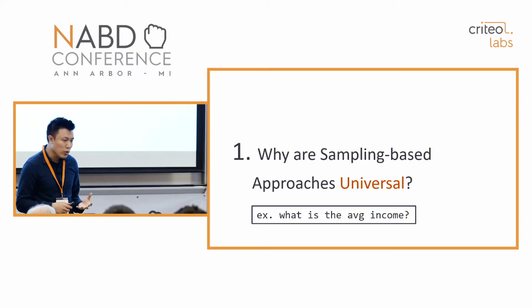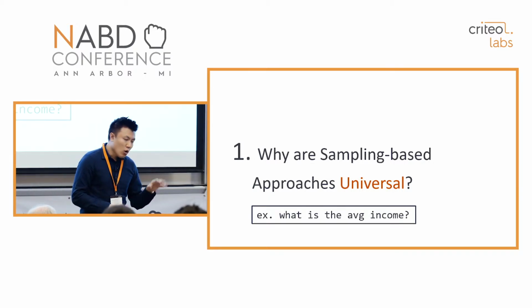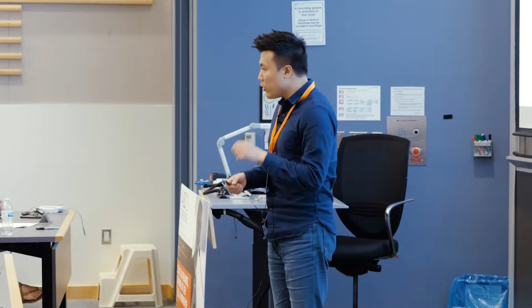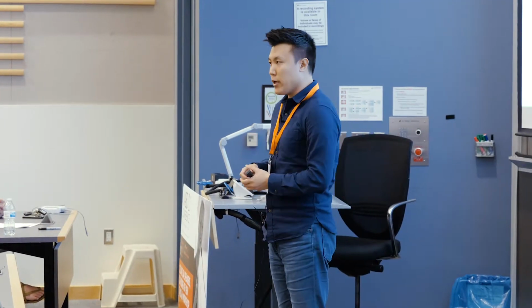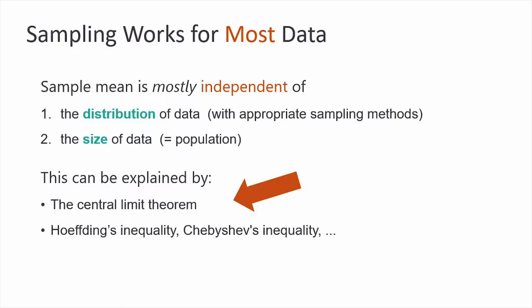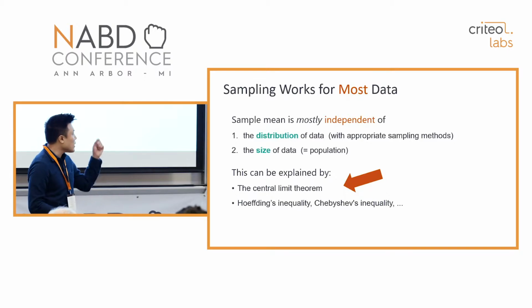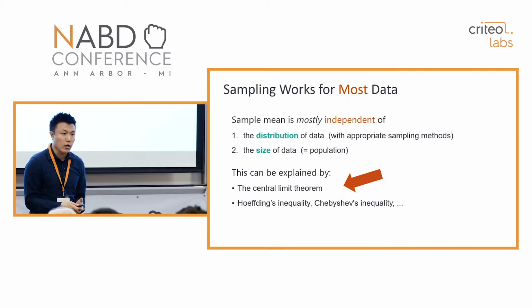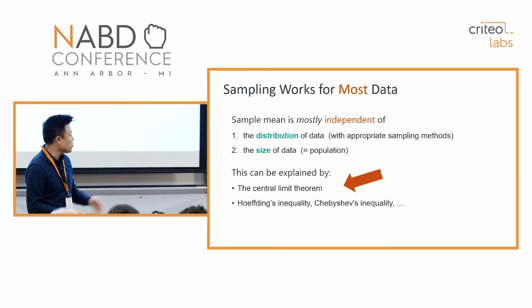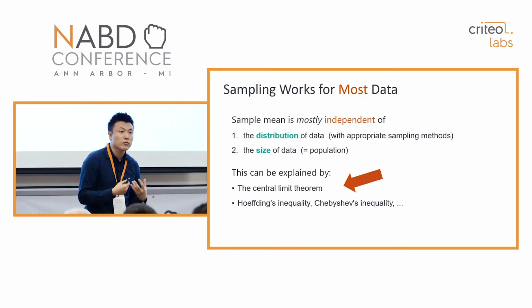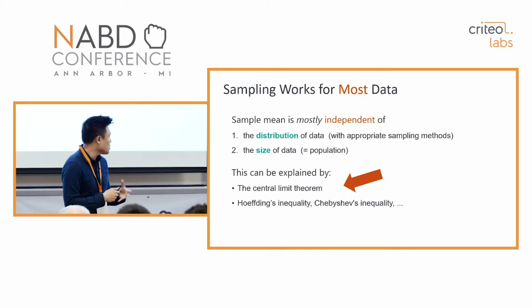First, why are sampling-based approaches so universal? Although my discussion will be pretty general, I'm going to focus on this very simple case: what is the average income? Sampling-based approaches are so general because sampling works for most data. What I mean is that computing the sample mean, for example, is mostly independent of the distribution of the data if we use a reasonable sampling method. It is also independent of the size of the data. I'm going to talk more about that.